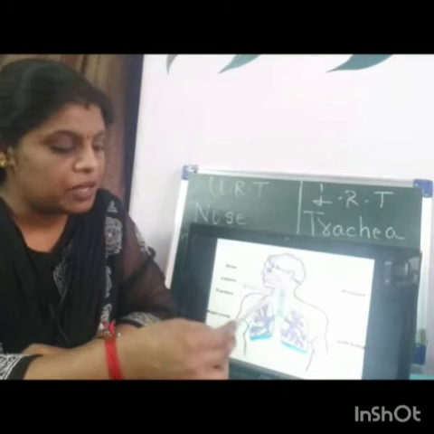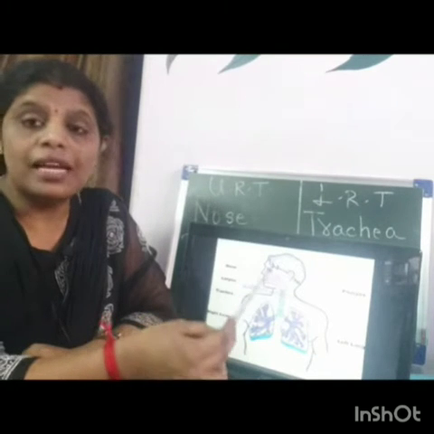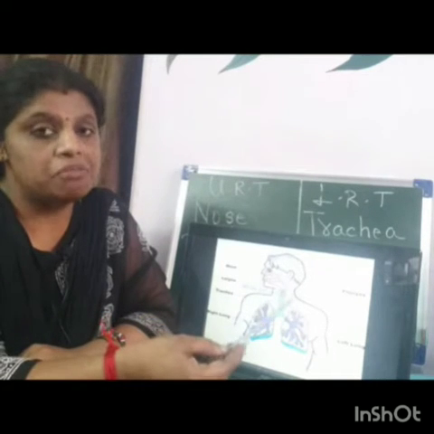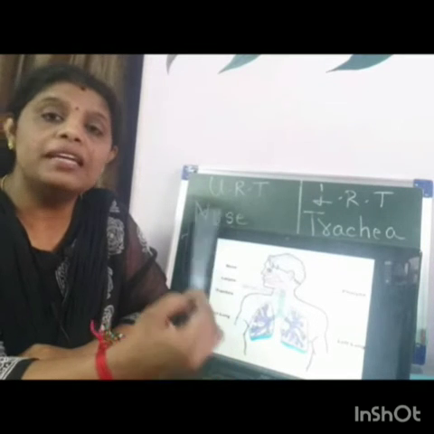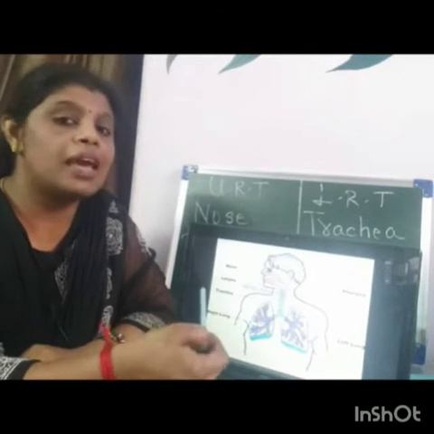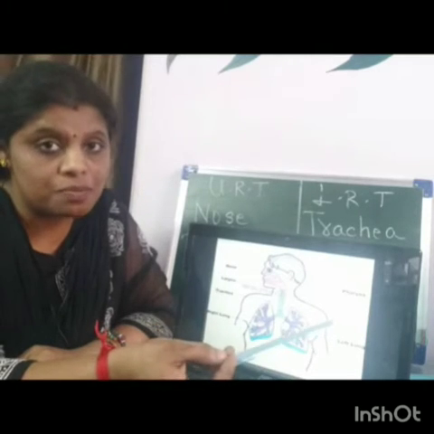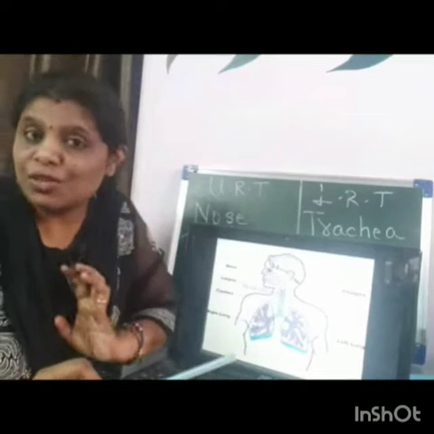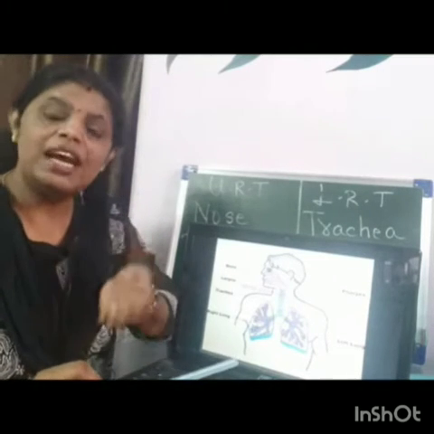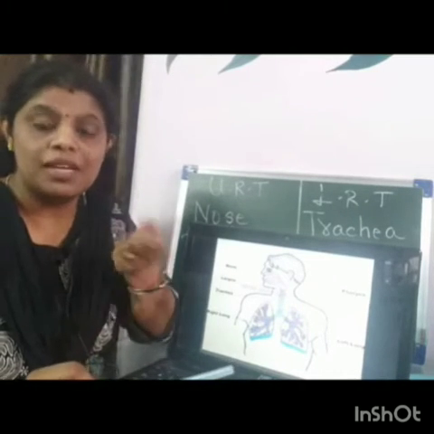The larynx has vocal cords, and the Adam's apple in males. The pharynx prevents food from entering the respiratory system and air from entering the digestive system. If by chance air enters the digestive system, it is sent out in the form of a burp.